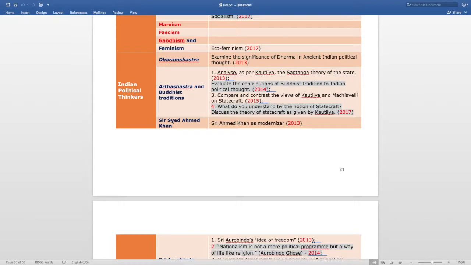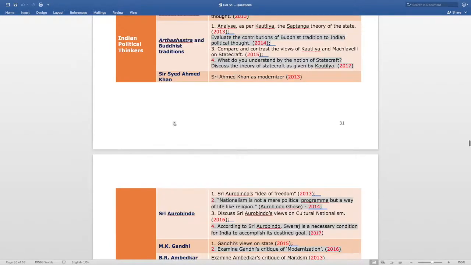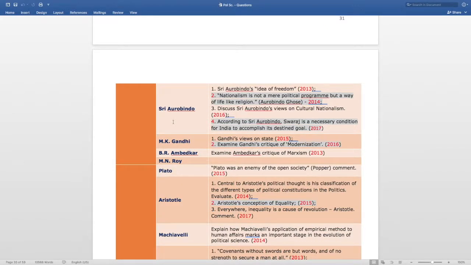Likewise, we can see here that from the Kautilya section, almost we have every year questions. So we need to focus on this topic as well. Now, the another subtopic of Indian political thinkers is Sir Syed Ahmad Khan. The question is asked in 2013, that is Sir Syed Ahmad Khan as modernizer. From Sri Aurobindo, there are 4 questions. See the importance of this gentleman.